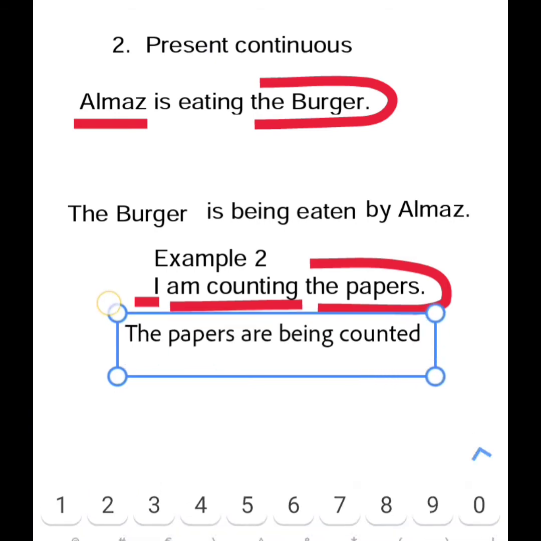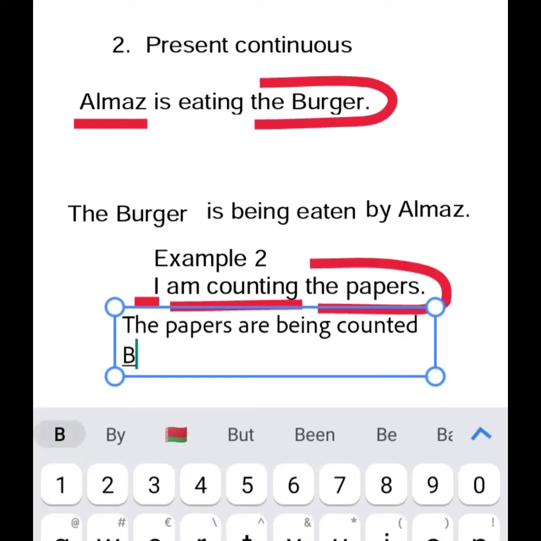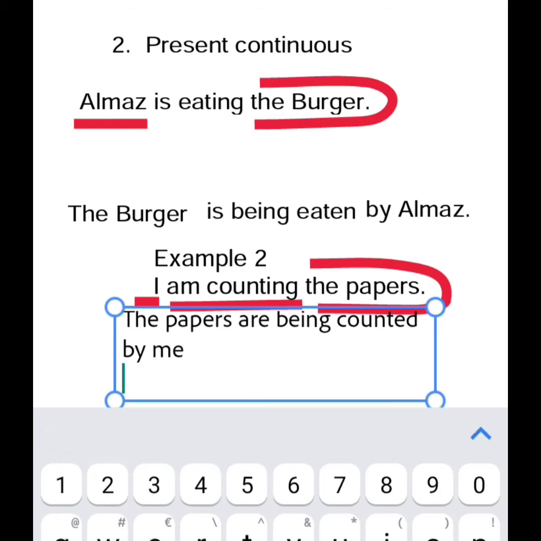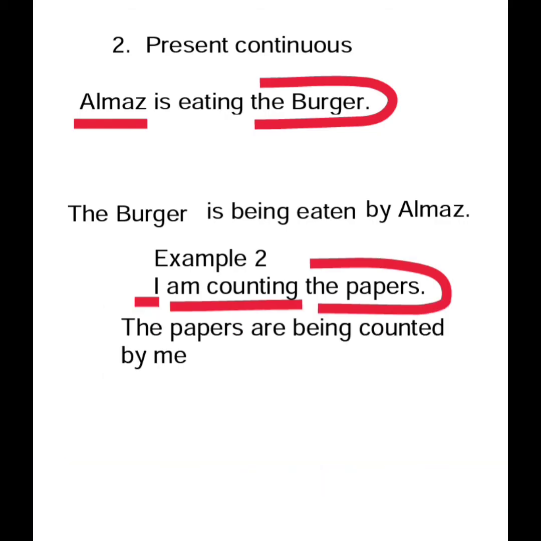Look, counting will be changed to counted. So the papers are being counted by me. The papers are being counted by me. This is how we change it. This is present continuous. And because the papers are plural, we will take are instead of is.